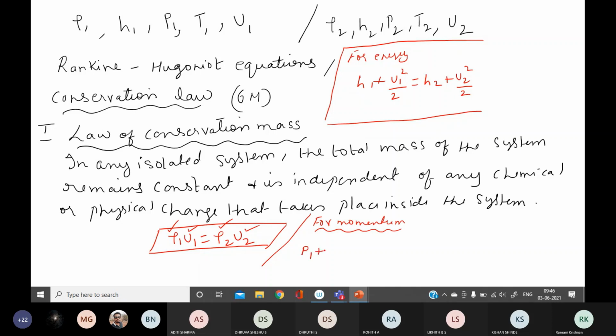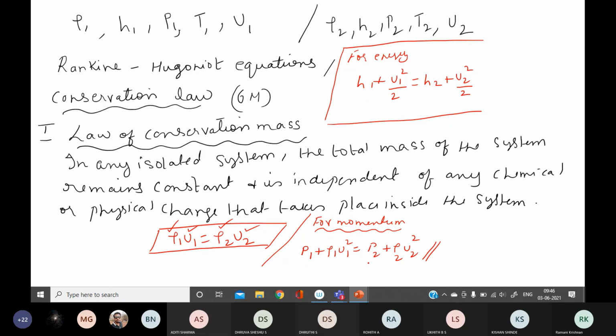And it is given by P1 plus rho 1 U1 square equal to P2 plus rho 2 U2 square. This is the equation for momentum. P1 you know is pressure, rho 1 is density, U is velocity. So P1 plus rho 1 U1 square is equal to P2 plus rho 2 U2 square.